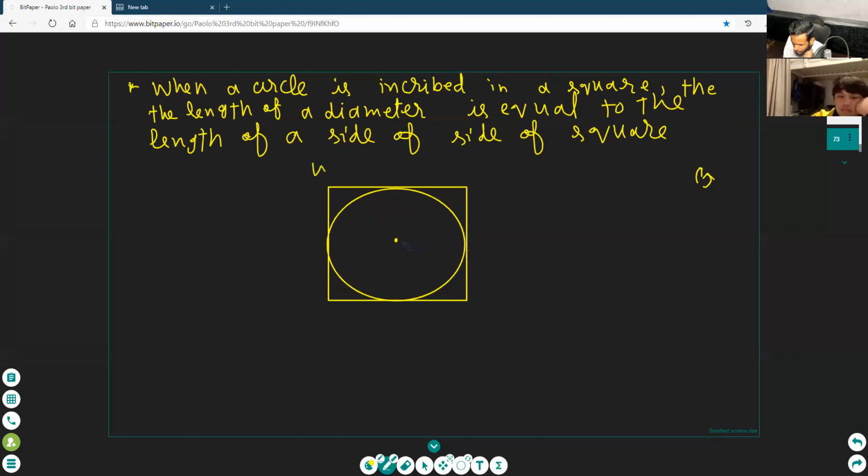This is a WX. Yes. Tell me, give the name, any name, Paulo. Give the name to the diameter, okay? Okay, good. Tell me, which side, this WX side and AB both are equal or not equal? Equal. Right, AB is equal to WX. Okay, this is the result of this concept. AB is equal to WX.